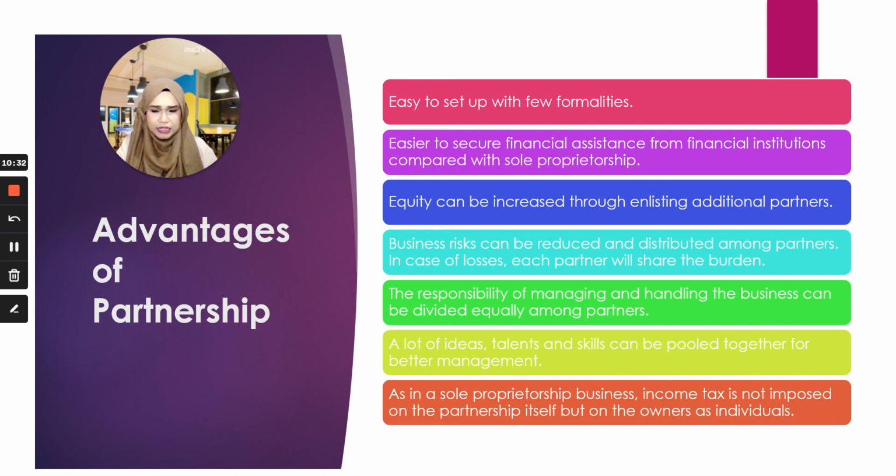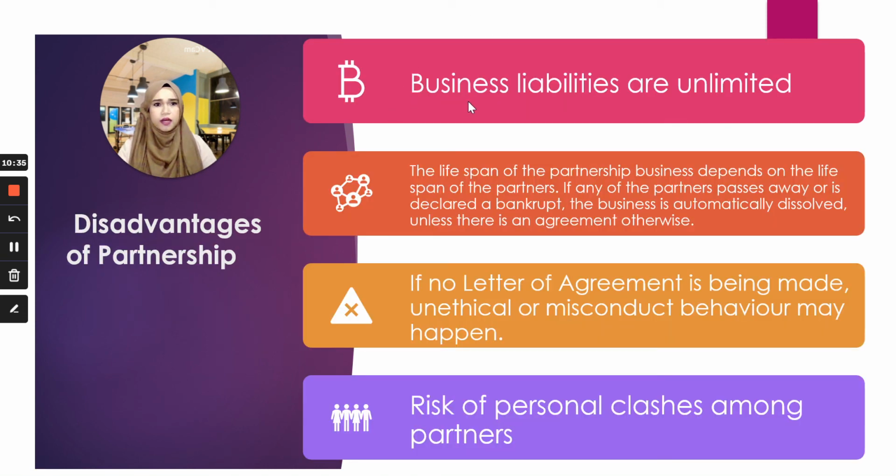Next, let's look at the disadvantages. All right. So, of course, the same thing like the sole proprietor, one of the disadvantages is having unlimited liability. Yes, you can borrow money as much as you want unlimitedly, but if something goes bad or wrong to your business, they can actually go towards your personal assets. All right. Next, the lifespan of partnership business depends on the lifespan of the partners. Okay, let's say one partner passes away, or is declared bankrupt, the business is automatically dissolved. However, you can avoid this from happening if you already put it in your partnership agreement.